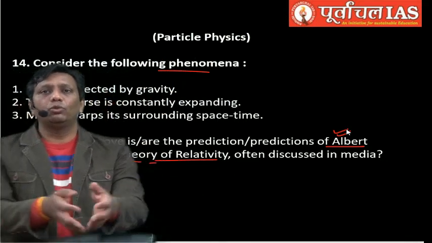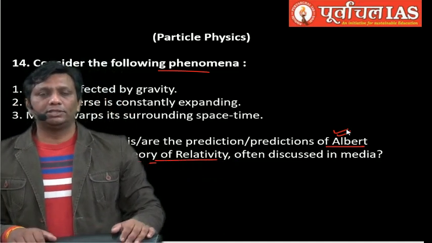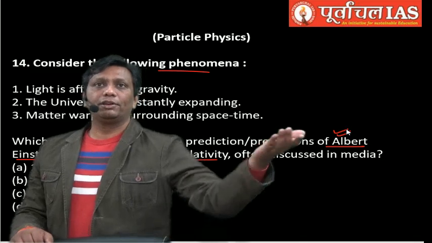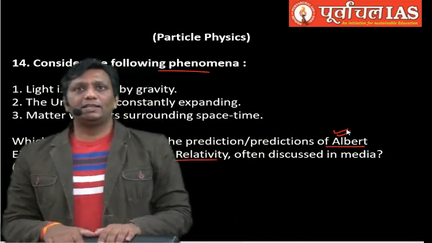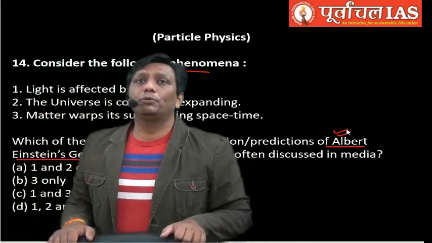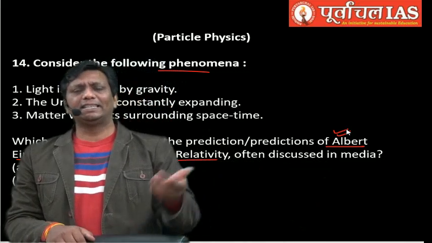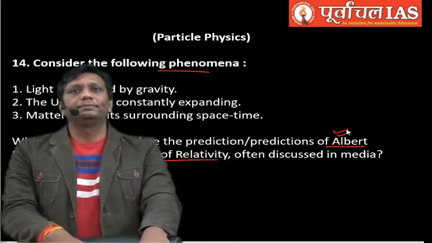What about the main source of light in this space? Stars. Just like the sun, earth is having the effect of the sun, and the sun is a star. So what is the reason behind the light in space? Stars. And the reason in the stars, I hope you know, is nuclear fusion. I'll discuss it under nuclear fusion in the nuclear energy topic. So the first statement is right.